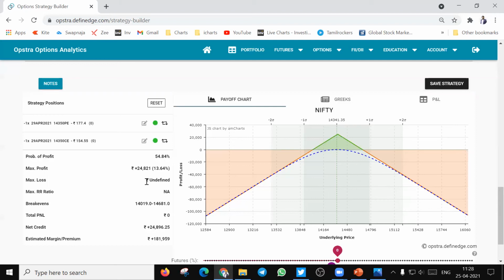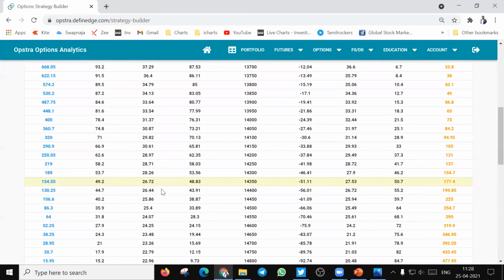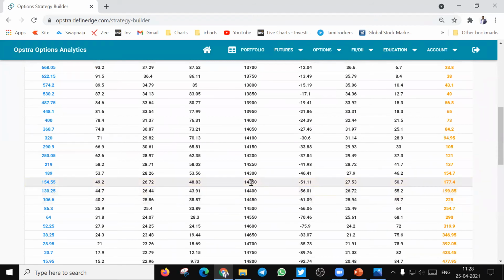In case you want to define your loss, then you can convert this straddle into a butterfly by adding buy options on both sides. For example, what I can do here is I have already taken a straddle at 14,350, and to hedge this, I go to a further out of the money call option to buy, which means I will buy.